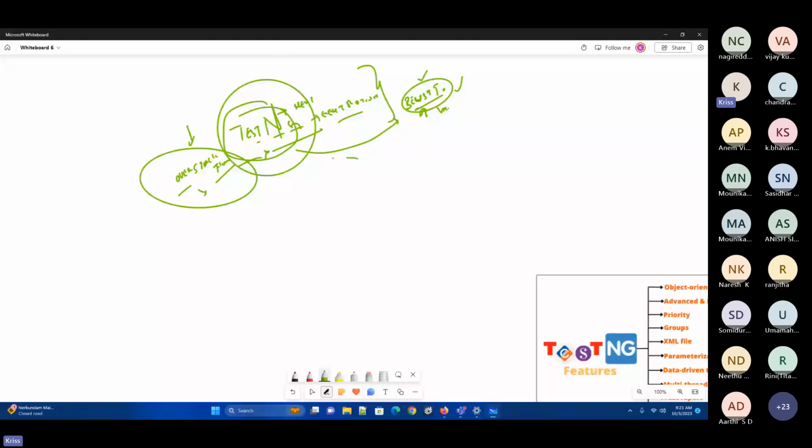Next thing, what is TestNG? TestNG is nothing but a test automation framework. What is this particular framework? Once again we are using this terminology. Framework is something we have already discussed. First, what is a framework? Your human body has a certain framework.